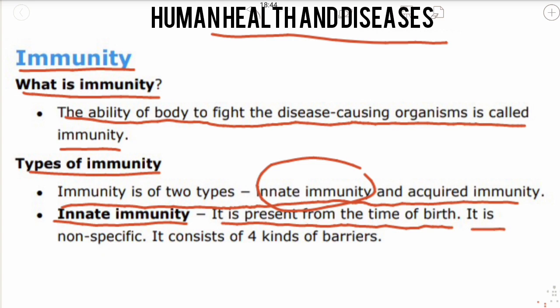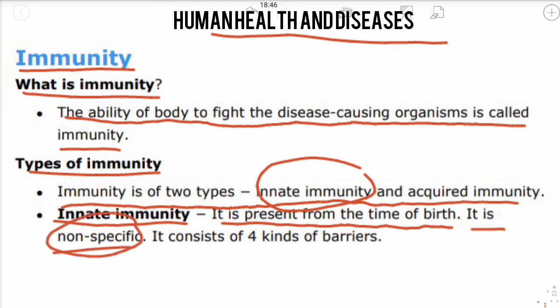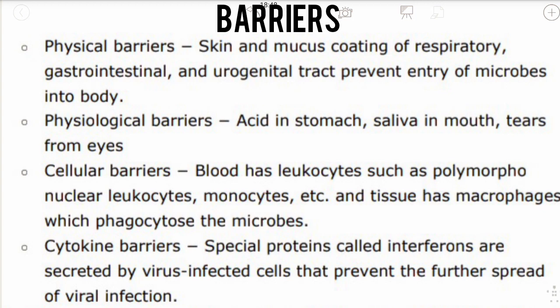It is non-specific, means it is not detailed, and it consists of four different kinds of barriers: physical barriers, physiological barriers, cellular barriers, and cytokine barriers. Let us understand each one of them, the different types of barriers present in innate immunity. What are barriers? They are the barriers which will help you to prevent the entry of microbes into the body, means germs, anything, viral infections. They will support you to fight against the disease causing organisms.